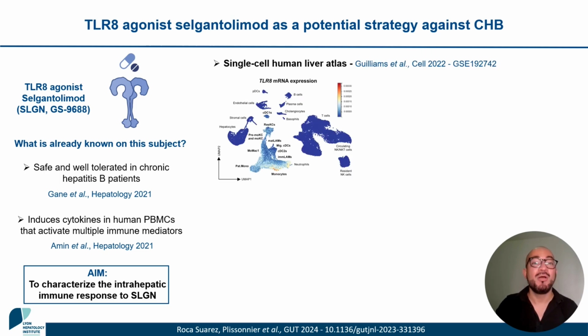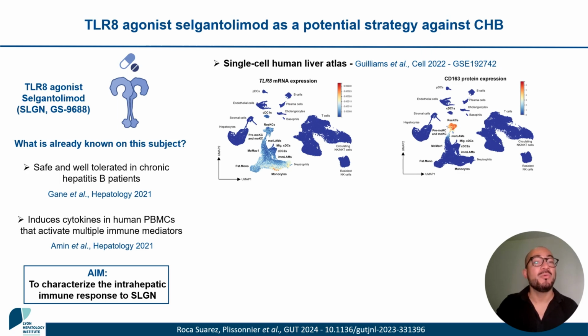As a first step, we analyzed publicly available single-cell RNA-seq data from human liver tissues in order to identify populations that express TLR8 and are therefore susceptible to the direct action of selgantolimod. This allowed us to observe that TLR8 is expressed mainly in the myeloid compartment, from which we focused on the characterization of liver-resident macrophages, or Kupffer cells.